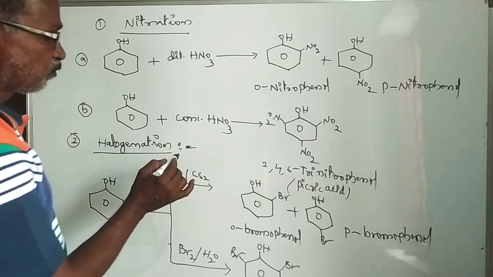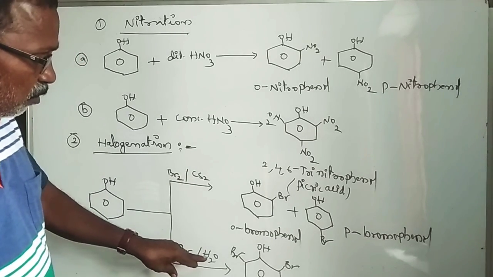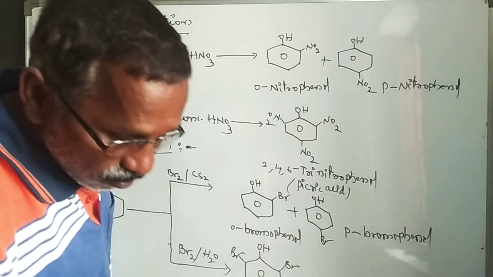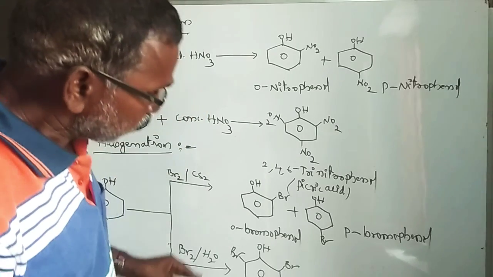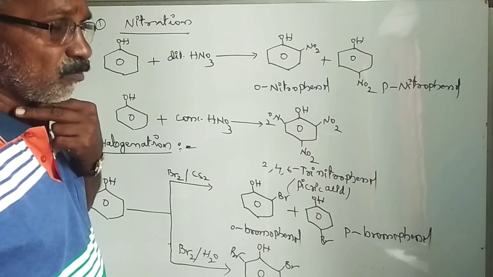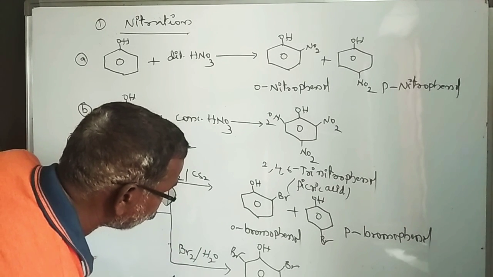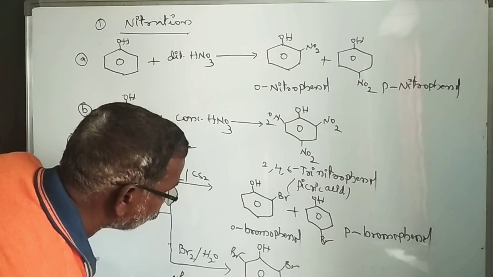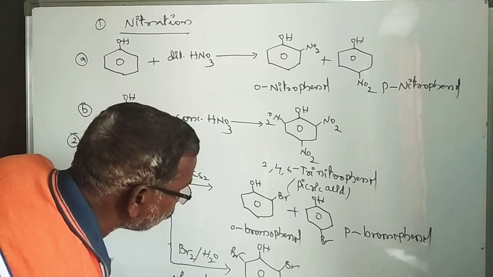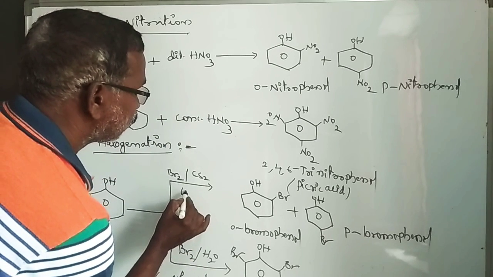Water is a polar solvent. Here carbon disulfide is a non-polar solvent.